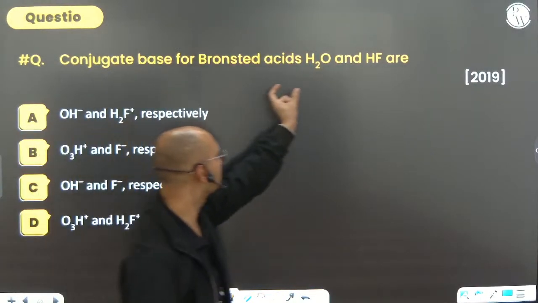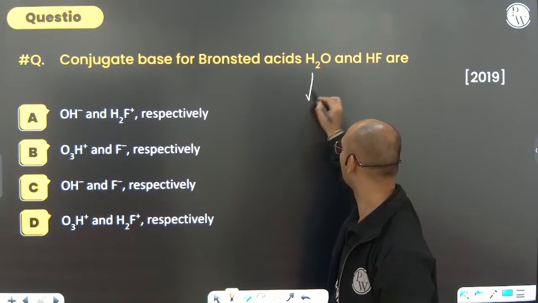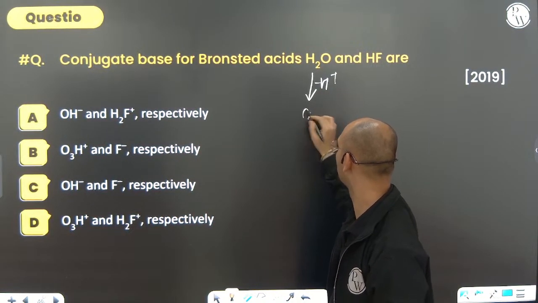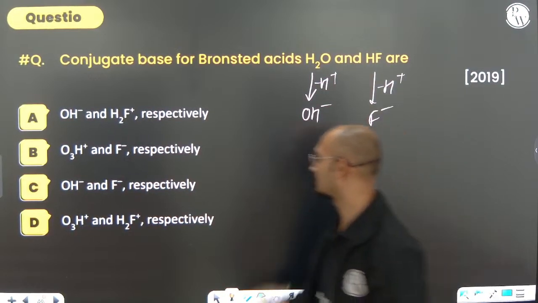Conjugate base for the Bronsted acids H2O and HF. Conjugate base means they are acids. Acids donate the H plus. Minus H plus, H2O will convert into OH minus. Minus H plus, HF will convert into F minus. So OH minus and F minus respectively.